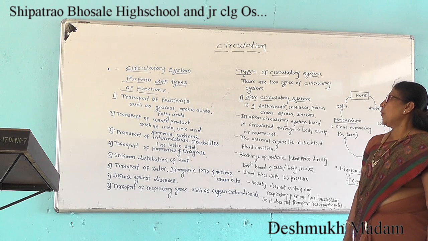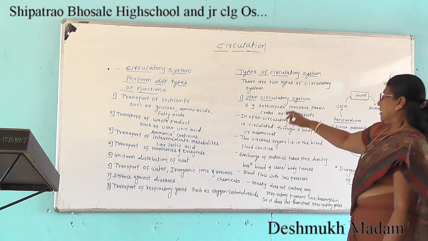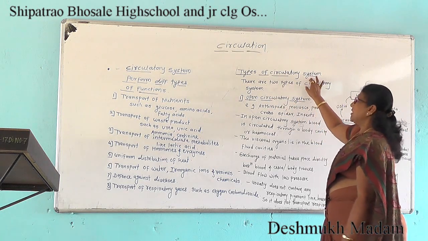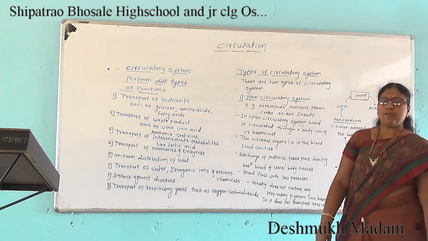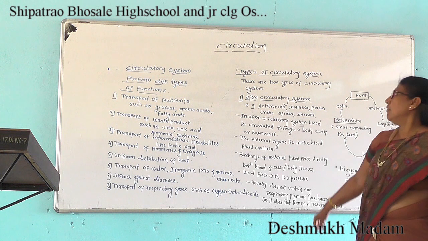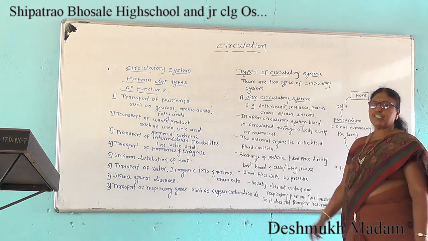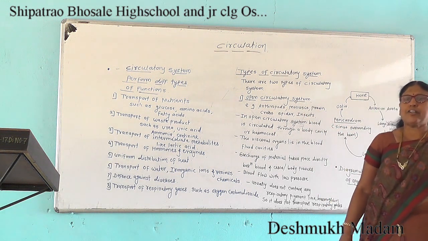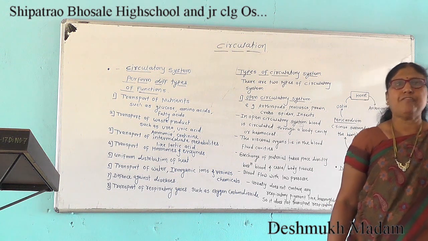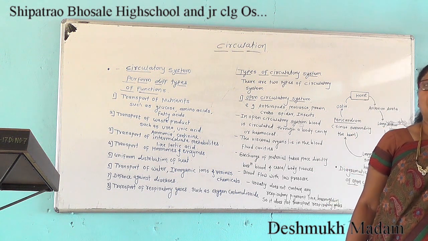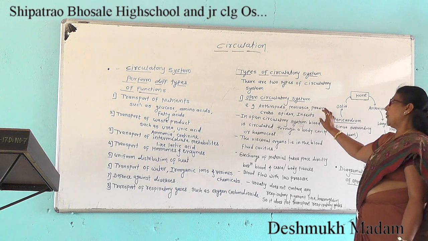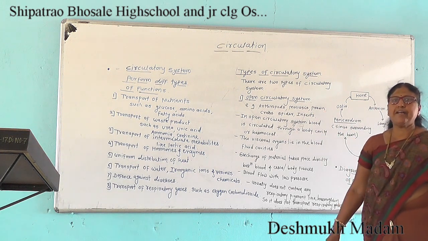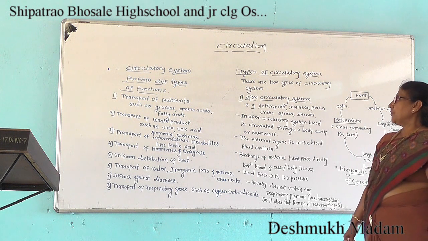Then the next point is the types of circulatory system. There are two types. First is the open circulatory system, which is found in animals like arthropods, mollusks, prawns, crabs, spiders and insects.